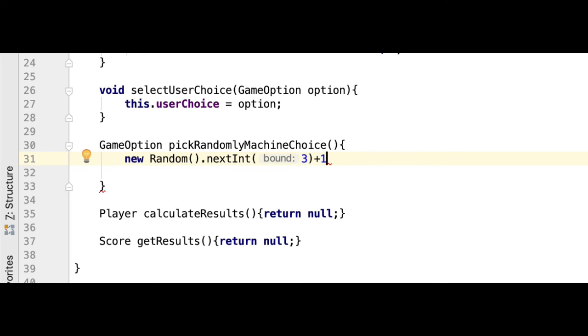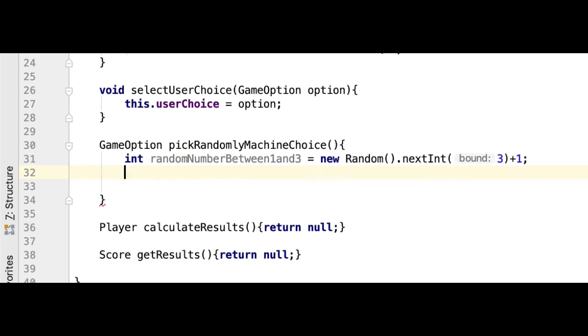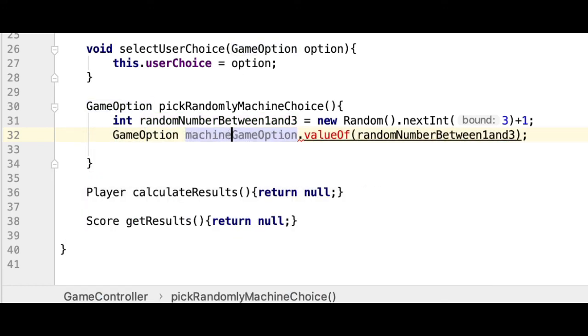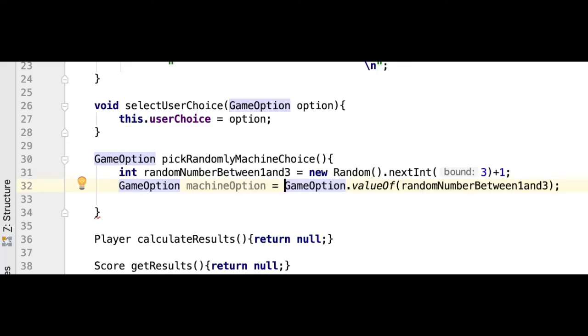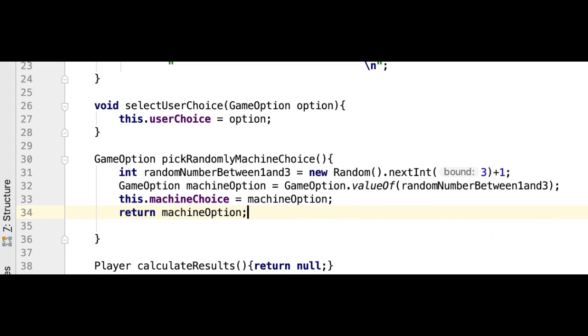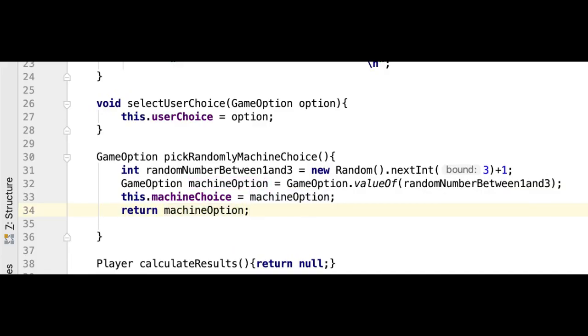Okay, so first I need to pick randomly a number between 1 and 3, both inclusive. And then I will use the valueOf method we created earlier to convert the number to a game option. And now that we know the option selected by the machine, we just need to assign it to the field machine choice and return it. Remember, we are saving the options selected by the user and also by the machine, so we can access them later to work out who won the game.